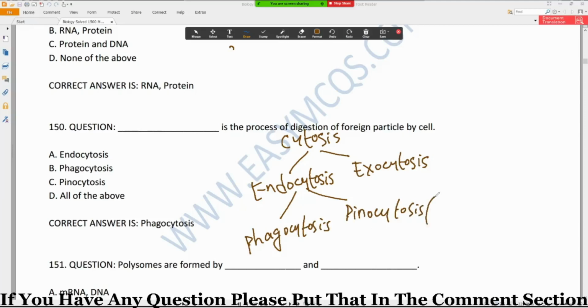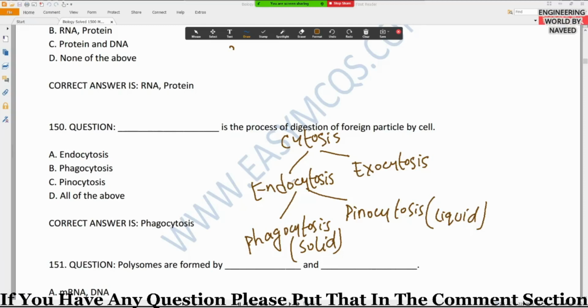So pinocytosis is the transport of liquid material, and phagocytosis is the transport of solid material. Here in the question they are asking which is the process of digestion of foreign particle by cell, meaning digestion of solid particle. Because digestion happens for solid particles, not liquid, so here it is about digestion. It means the solid particles are engulfed by the cell. The process in which solid particles are engulfed by the cell is known as phagocytosis.